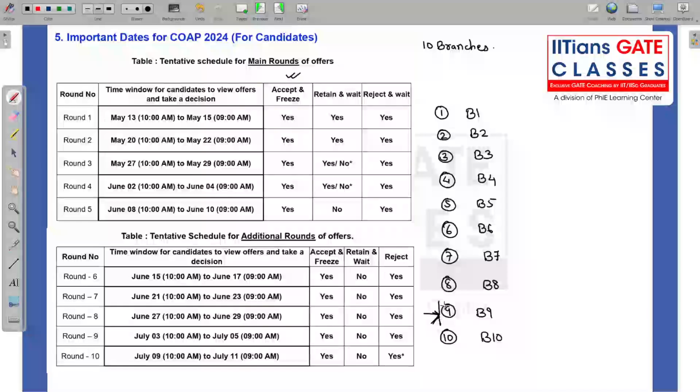You are happy with this ninth branch of the college and you are sending an intimation that you are willing to join this branch. Okay. Then if you do this in your round one, what happens? For all the other branches, you will not be eligible to apply. You will be directly getting admission to your selected branch. Okay. So this is what happens if in round one you accept and freeze.